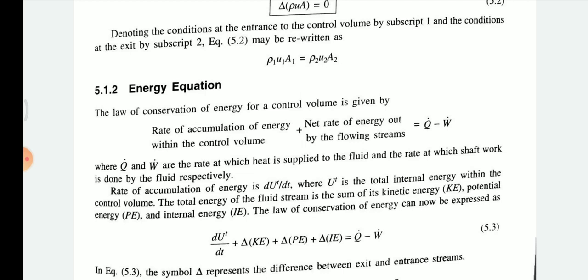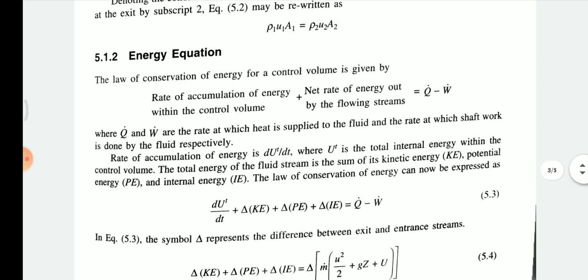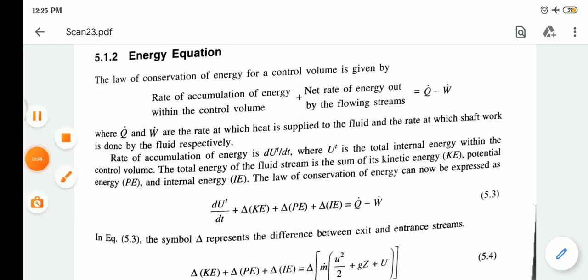Rate of accumulation of energy is dUt by dt, where Ut is the total internal energy within the control volume, and the total energy of the fluid stream is the sum of kinetic energy plus potential energy.